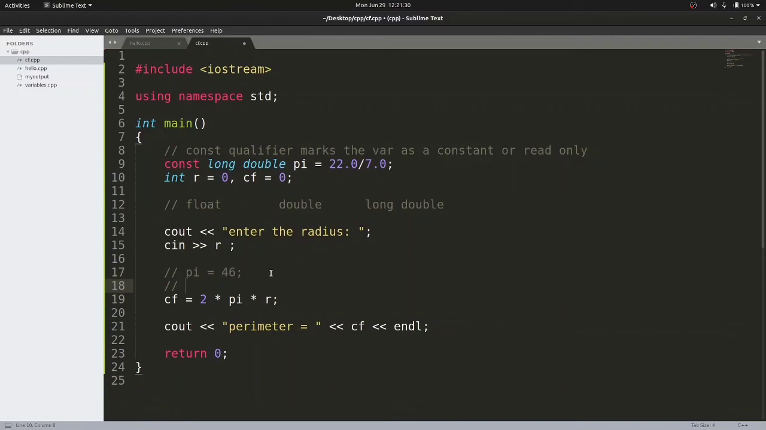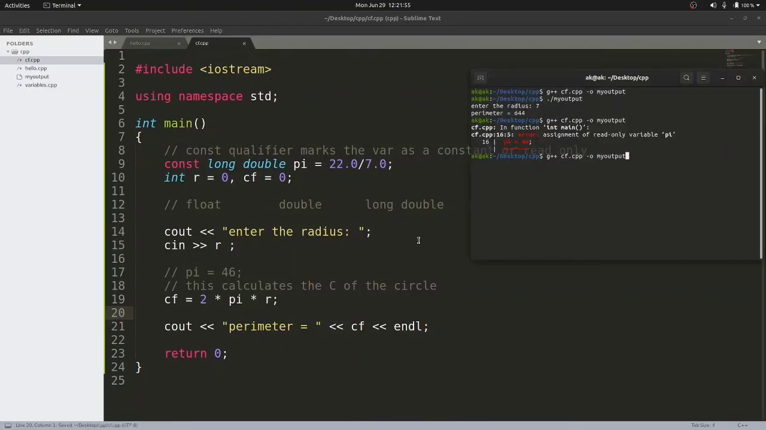Like I can write a comment here: this calculates the circumference of the circle. By reading this comment, a programmer who is not familiar with mathematics can understand that this particular statement calculates the circumference of the circle, right? Any kind of comment you have, single line or multi-line, is removed by your compiler. So if I recompile it and run it again, my code runs very well.